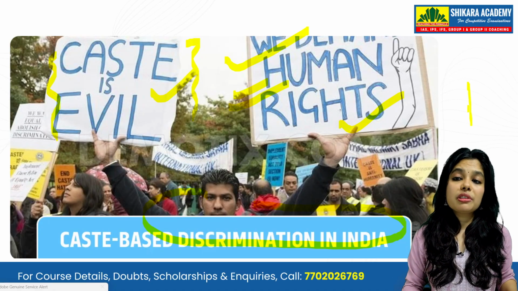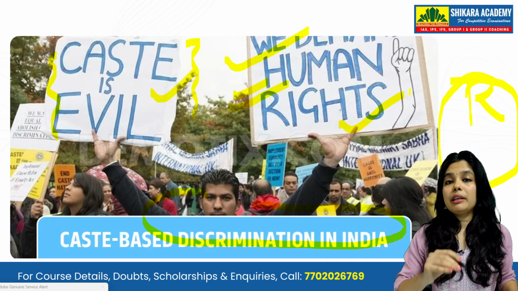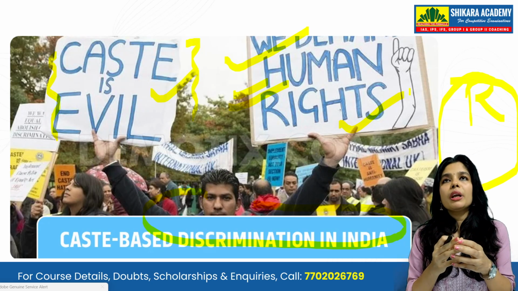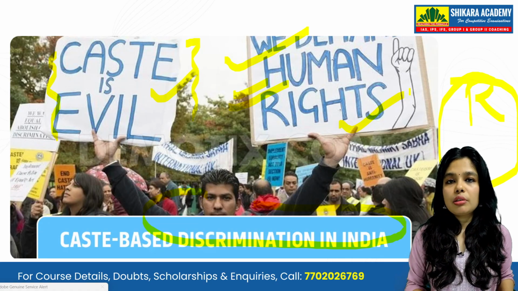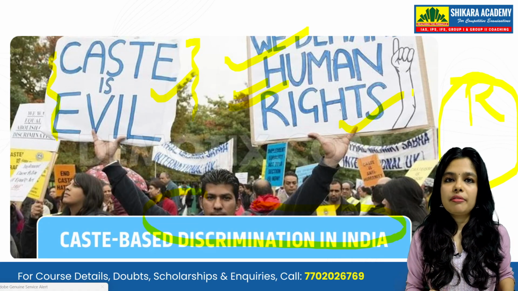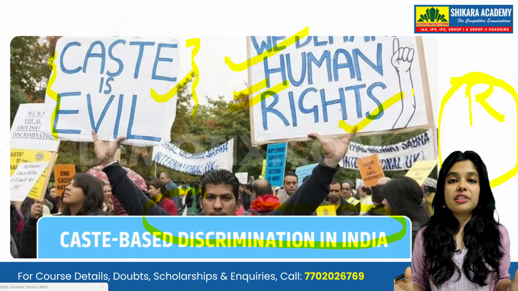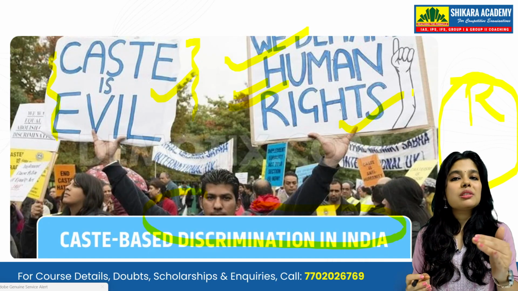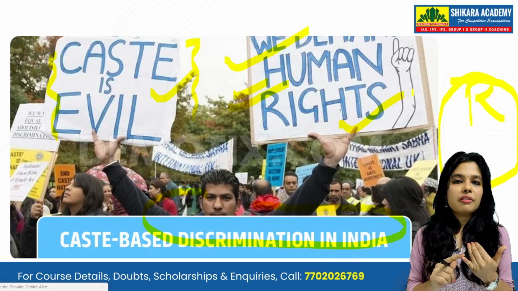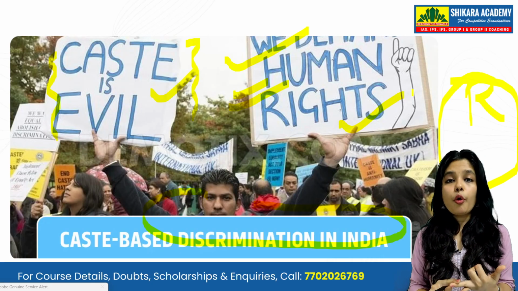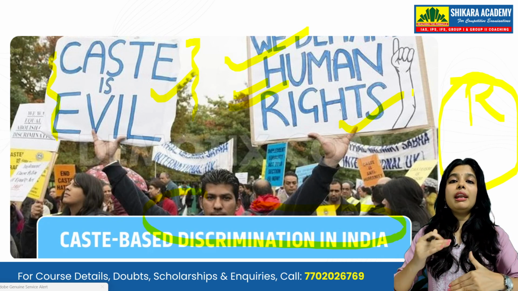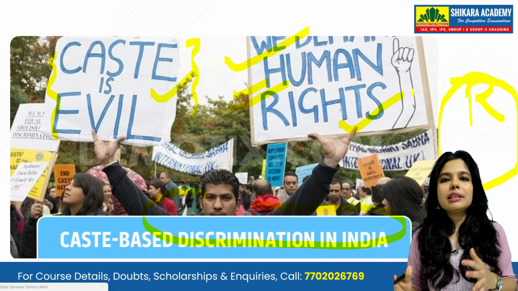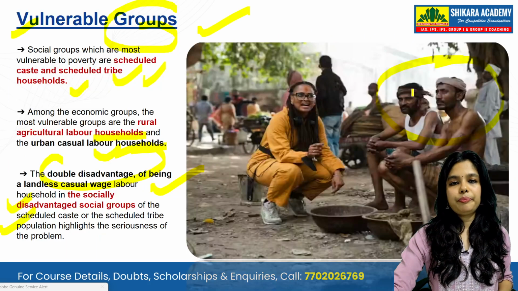Have you heard about the reservation system? Obviously you might have heard about it. In reservation now, the economically weaker section, EWS, also is included, right? Even though they are higher in caste, they get this reservation because they are poorer. We have reservation for SC/ST, we have reservation for OBCs, so that they can level up in society. This is the initiative which has been going on after independence, and still it is going on.